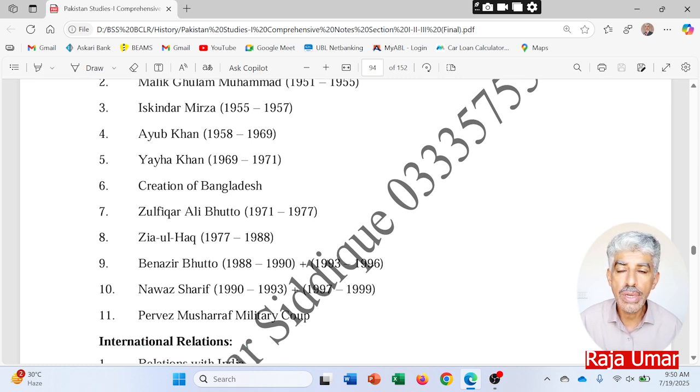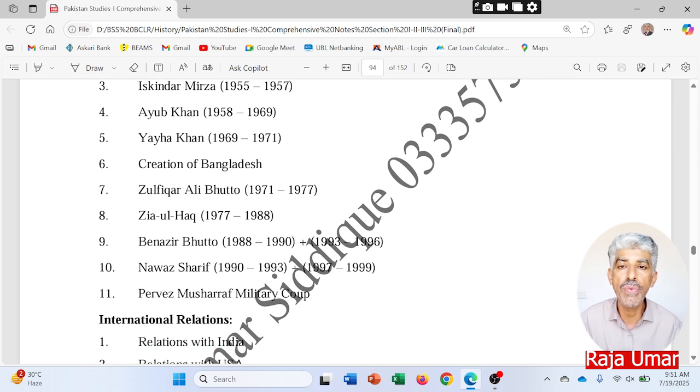Then you can say the four democratic governments in Pakistan, two of Benazir Bhutto and two of Nawaz Sharif. Benazir Bhutto's regimes were from 1988 to 1990 and from 1993 to 1996, and Nawaz Sharif's first government was from 1990 to 1993, and then from 1997 to 1999. Then came Pervez Musharraf's military coup, how he took charge of the country in 1999. Up till this point, the regimes of Pakistan will be discussed as per the syllabus of IGCSE and O Levels Pakistan Studies.